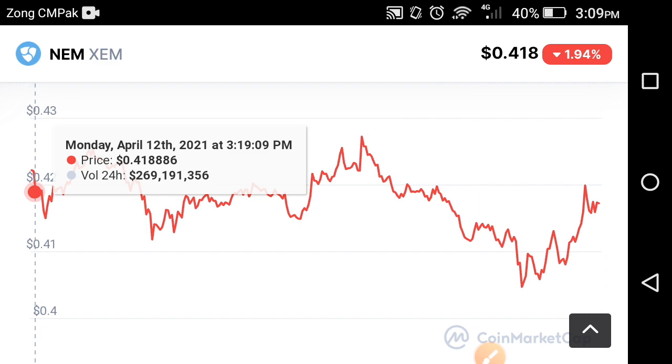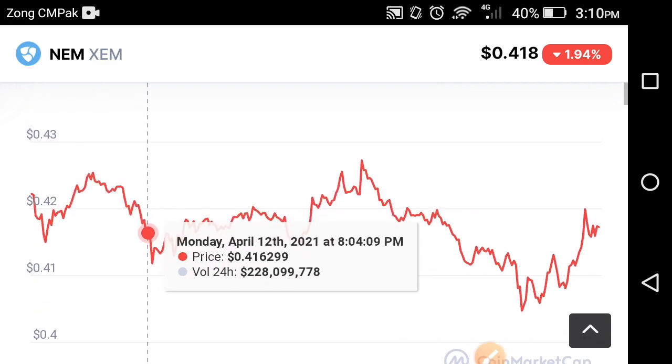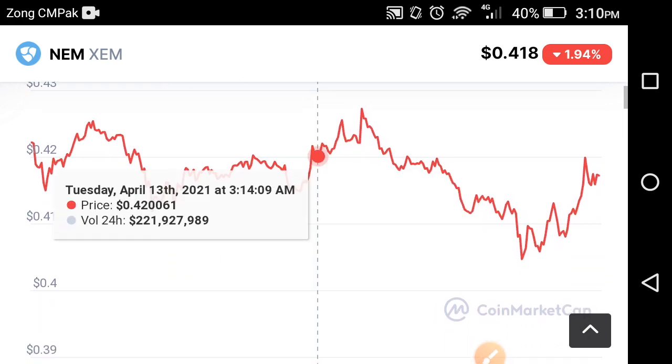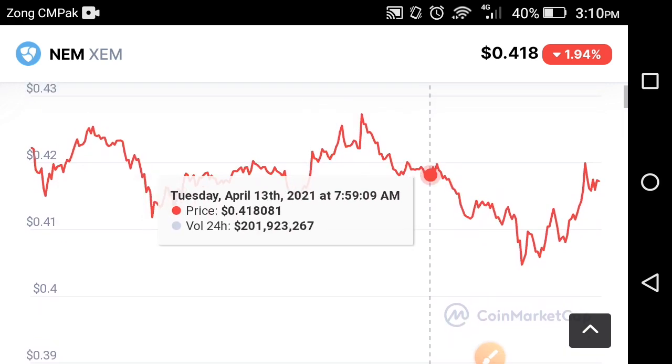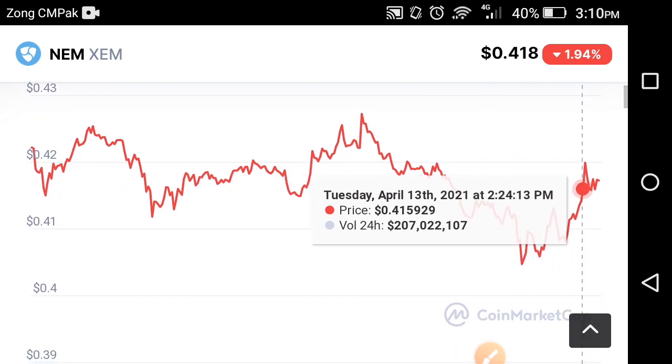So friends, as you can see now on the screen, that is the last 1 day price prediction. As you can see here, it fell very badly. The red line appears because it fell, the price is in negative. A very bad fall occurred in the XEM coin, friends.